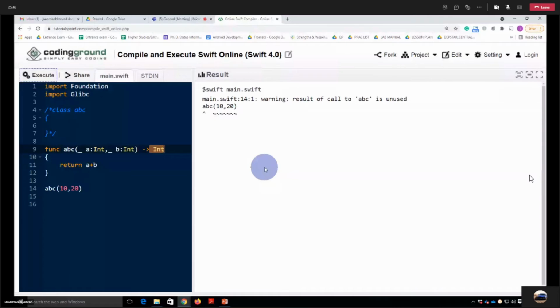Sir, we are not storing the answer of ABC, or we are not even printing that. Yeah, that's a correct answer कि जो function ABC है वो a plus b return कर रहा है, ठीक है, वो return तो हो ही रहा है, but whenever we are calling it, it will return some value. We have to either store it or print it. So we can print it or store it in some variable. ठीक है, तो अगर आपको उसका डेटा टाइप नहीं देना, then it's fine. You can write directly I and then you can print.